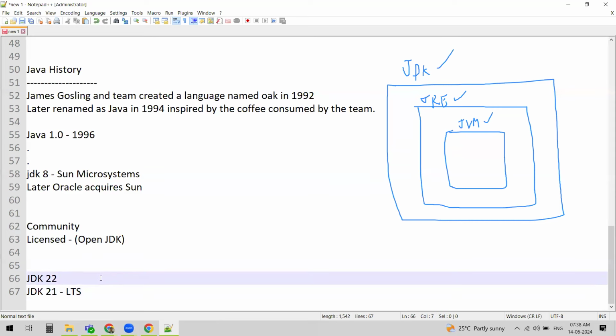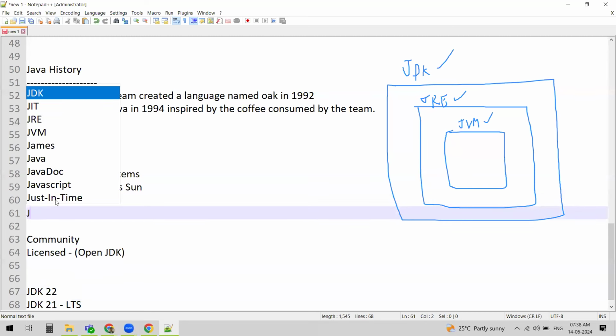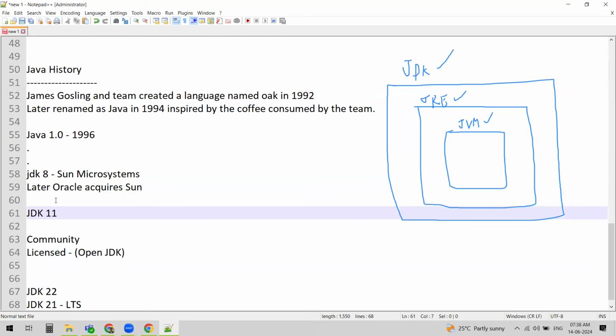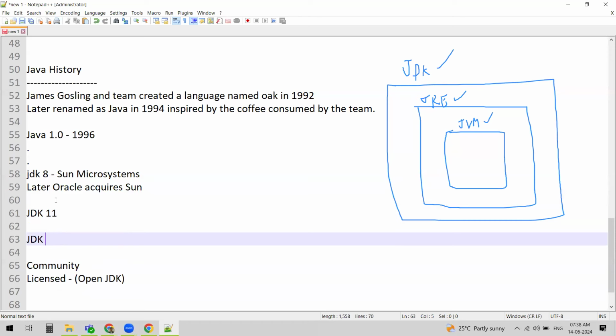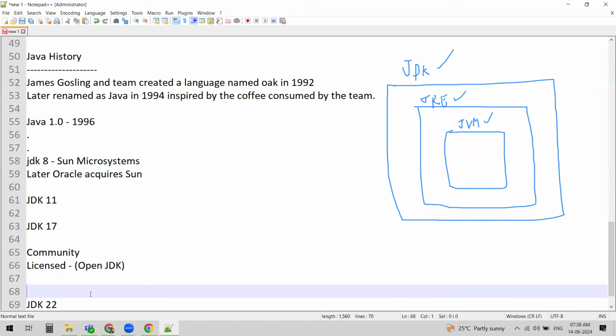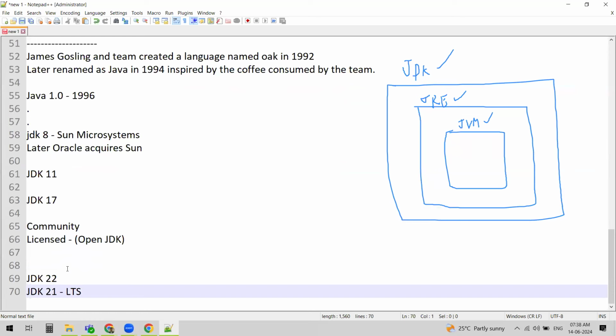Not all the versions of Java are long-term supported ones. JDK 8 is a long-term supported one, then JDK 11, JDK 17 are the long-term supported ones. Now, at present, JDK 21 is the long-term supported version.